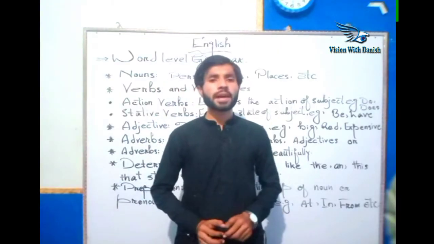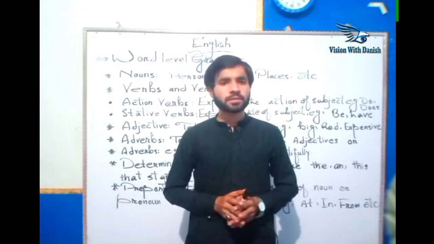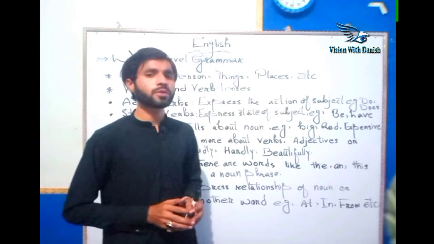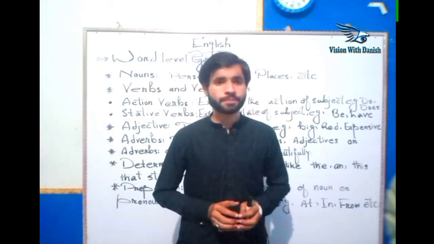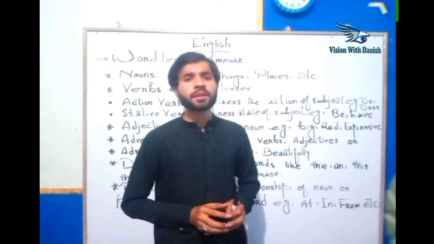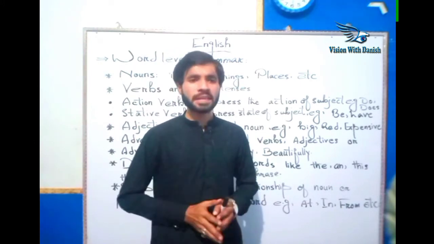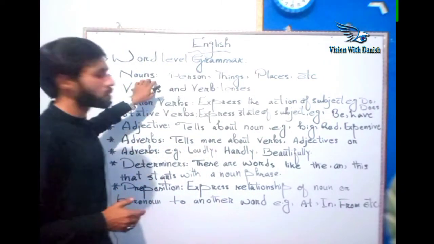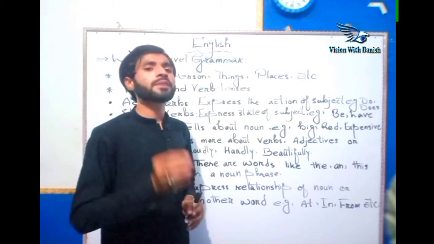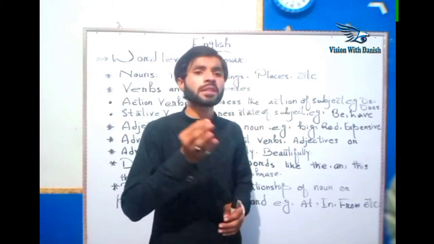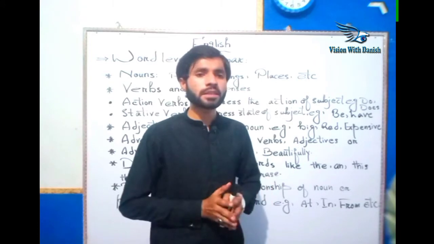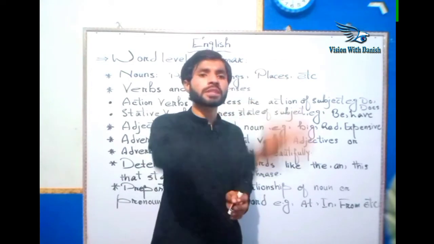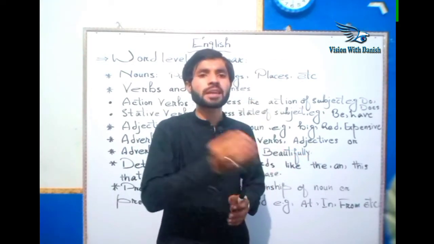So, in word level English grammar, here we are going to discuss the words, all those words followed in the parts of speech of English grammar. One by one I will describe each word, its purpose and meaning. The first word is noun. Whenever we give a name to anything, that is in the noun category of word level grammar. It is said to be the naming word. Whenever we put a name on anything, that is called a noun.